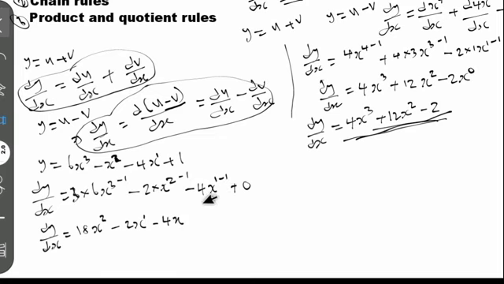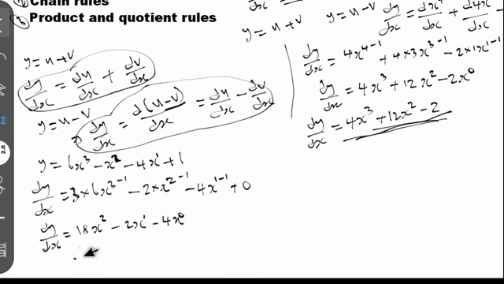1 minus 1, that is equal to 0. So this s here is raised to power of 0. Now remember this is indices. Anything that is raised to power of 0 is always equal to 1. So 1 multiplied by this 4, we get 4.